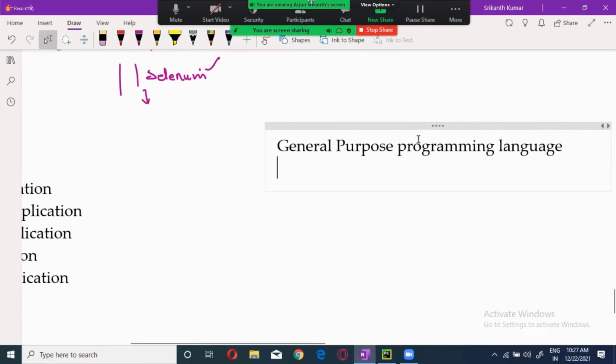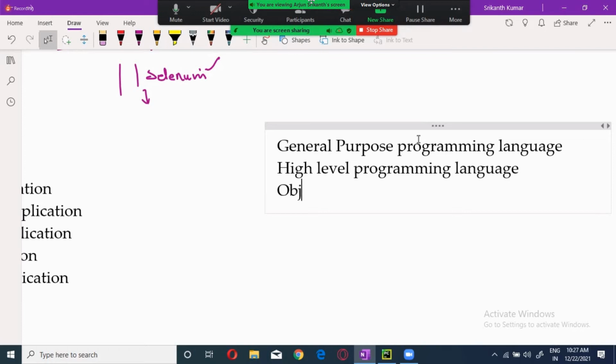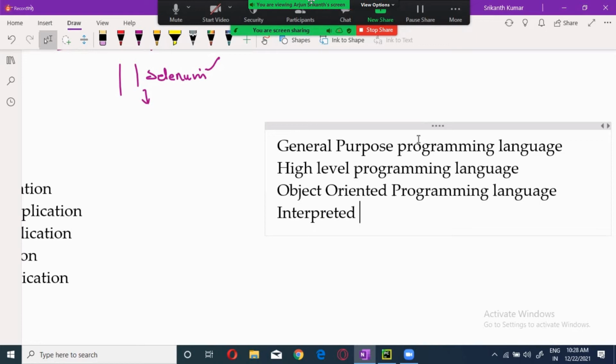Okay, first one, high-level programming language. Third advantage, object-oriented programming language. And fifth one is interpreted language. And fifth one is dynamically typed.